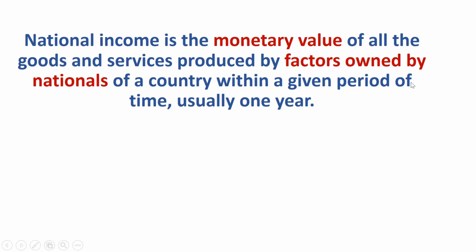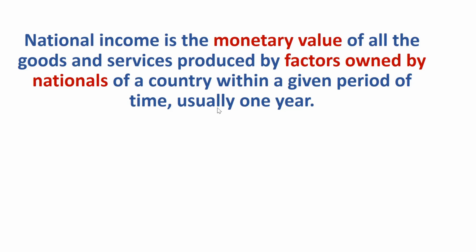So what we mean by national income is that we want to know the goods and services that have been produced by factors that are owned by nationals, and nationals here means citizens of a country. So when we are able to identify all these goods and services that factors owned by citizens of a country have been able to produce, then we find out its monetary value, and that is the national income. National income has a lot of uses, and it is important we understand how we arrive at it in our study of economics.